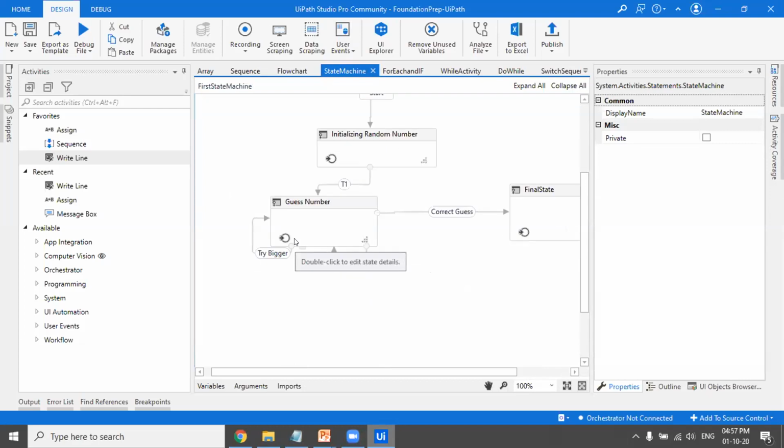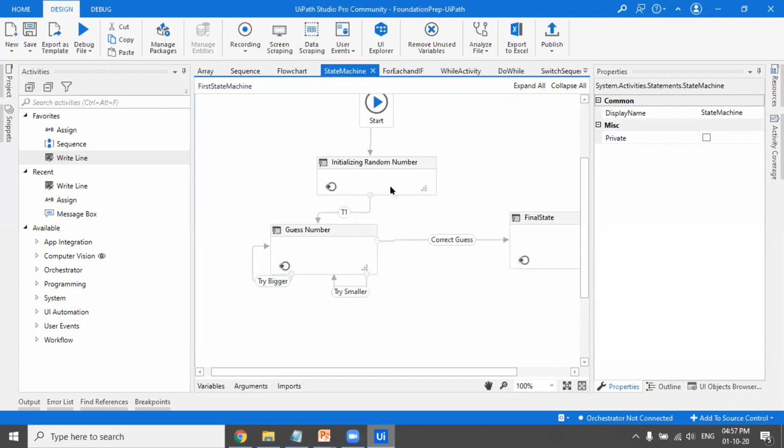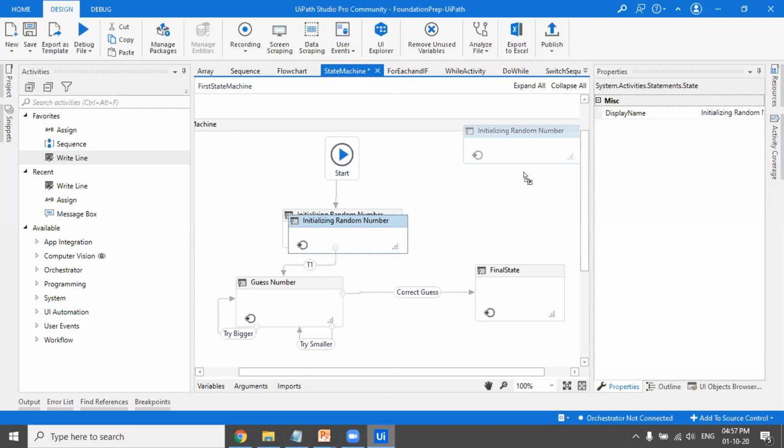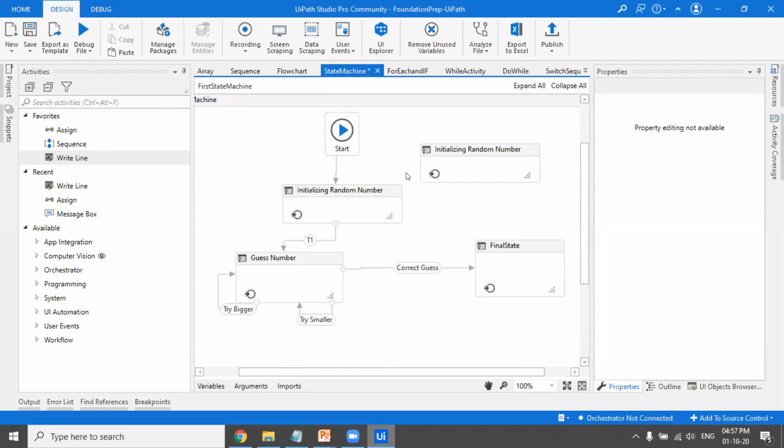As I told you, there can only be one initial state. You cannot have two initial states. You would get an error if you do that. If I try doing it, I'll copy this and paste it, simply by Control C and Control V. And you would not even get an option of connecting this thing to the start, because there can only be one initial state. So you would not get this option.